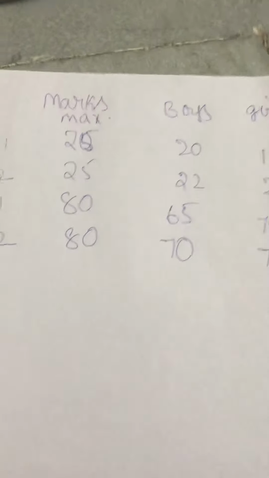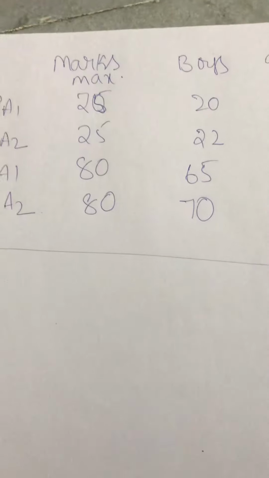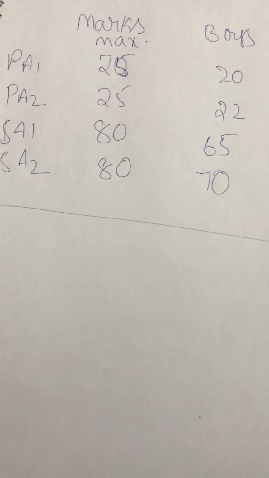Okay, so the data will be given like this. You will be provided data, and it will be given as a bar chart.